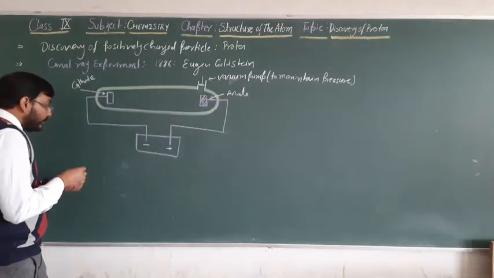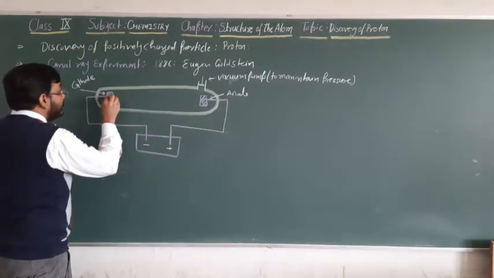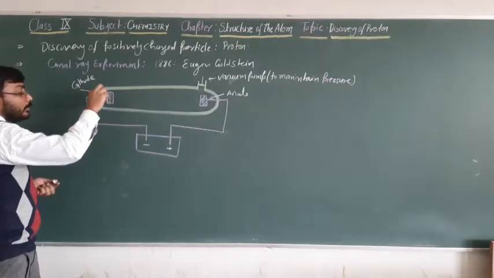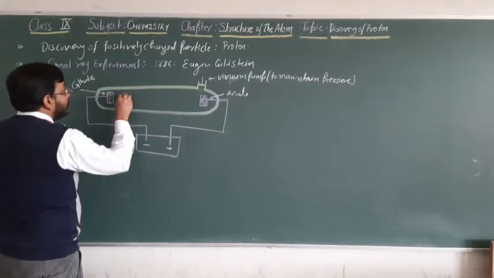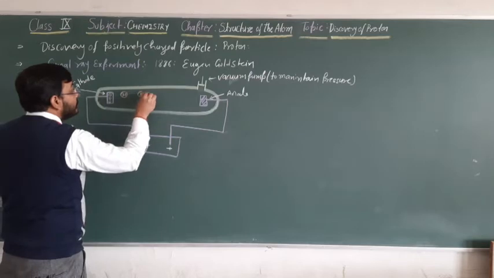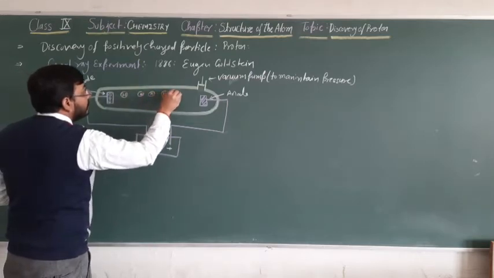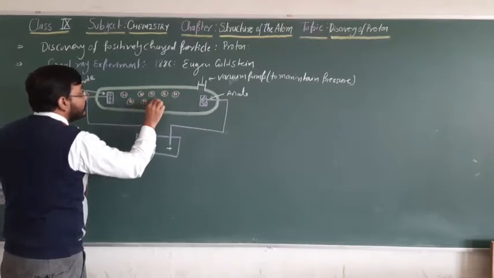The special thing about this experiment is that he took a perforated cathode. There are small pores in the cathode plate. He took a gas, that is hydrogen gas. So these are the atoms of hydrogen.